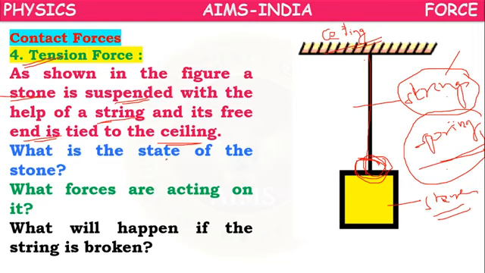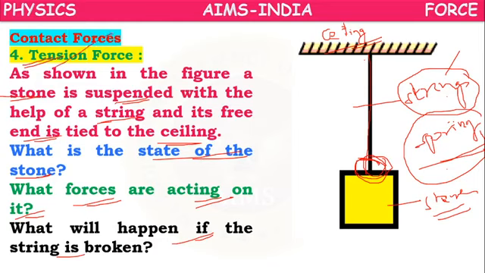Now the question is, what is the state of the stone here, what forces are acting on the stone, and what will happen if the string is broken? If we try to find the answers to all these questions, then we can understand what a tension force is.